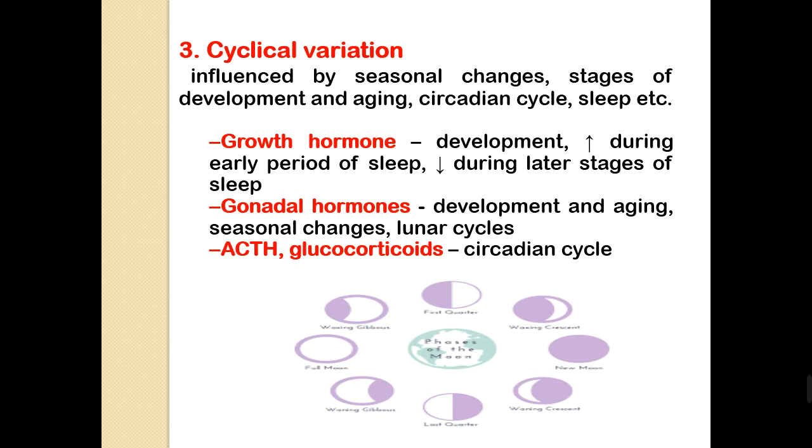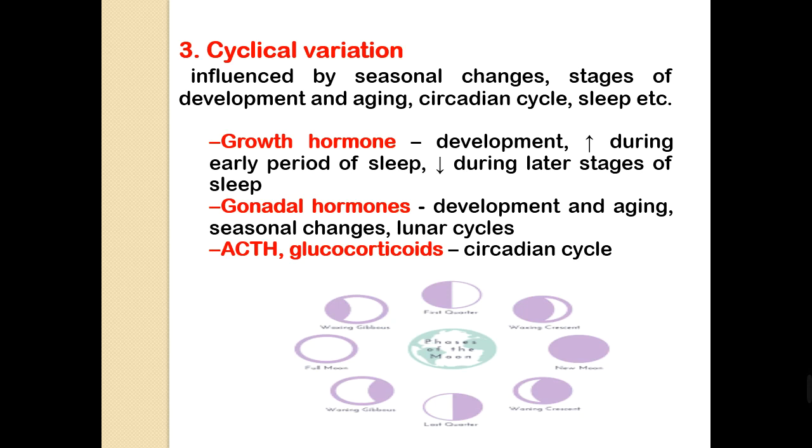Another one is the cyclical variation, which is influenced by seasonal changes, stages of development and aging, circadian cycle, sleep, etc. For example, growth hormone, which is responsible for development, increases during the early period of sleep and will decrease during the late stages of sleep.